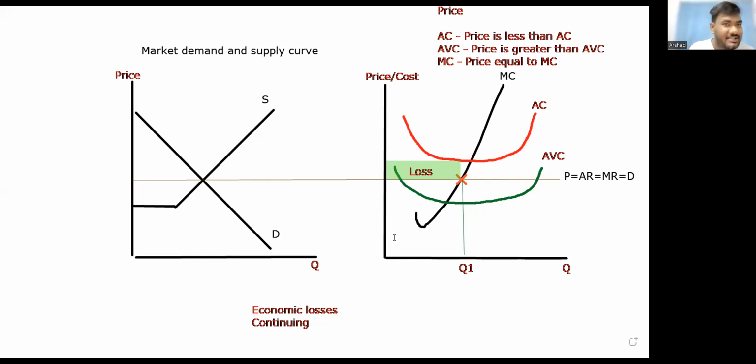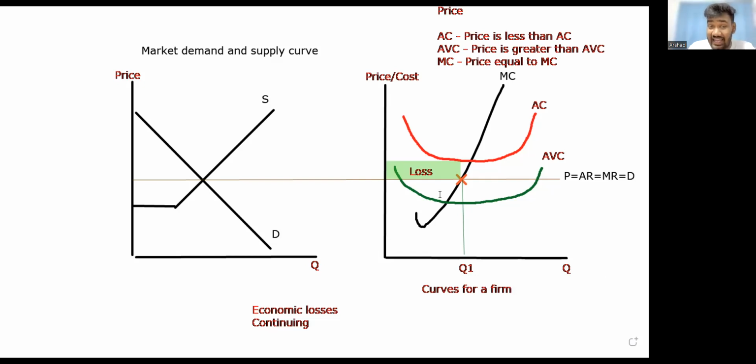Okay, now what happens in this market? If I expand on this question, this is in the short run. What happens to this firm in the long run? Yeah, for a typical firm means this firm. This is the curves for a firm. Now, what happens in the long run here, guys? Now they are making losses. What will happen in the long run? If they are making losses, what will happen?